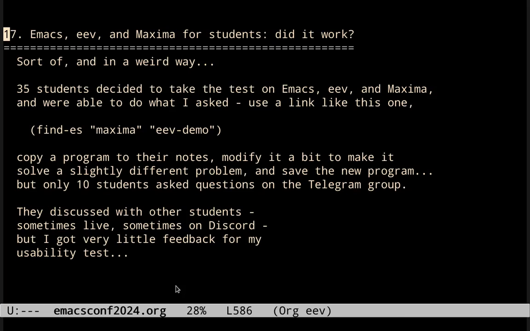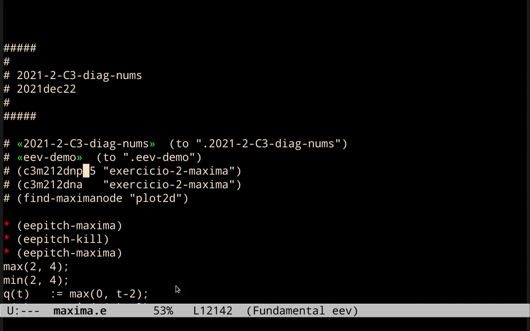Now let me do some things in a weird order. In a normal presentation, this would be the conclusion, and it would be presented at the end. But I will present it now, before the technical details. So I was teaching Emacs AV and Maxima to students. Did it work? Well, sort of, but in a weird way. Many students decided to take my test on Emacs AV and Maxima. Let me consider only the 35 students in the last two semesters that were able to do what I asked. That was to use a link like this one to go to my notes.